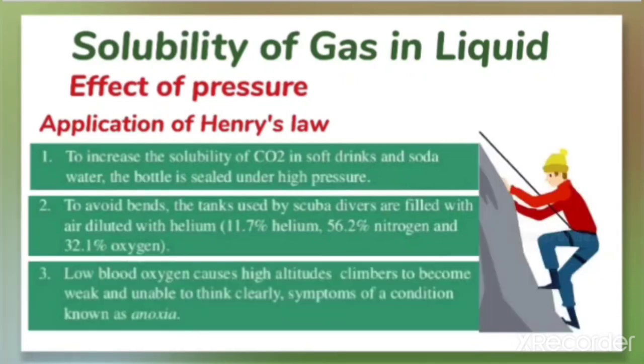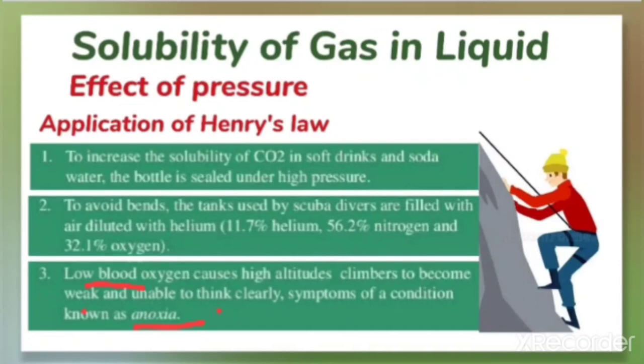Next is the application that low blood oxygen causes high altitude climbers to become weak and unable to think clearly. It is a symptom of a condition which is known as anoxia. It is also an important term: anoxia is a condition in which people cannot think clearly and they feel very weak.